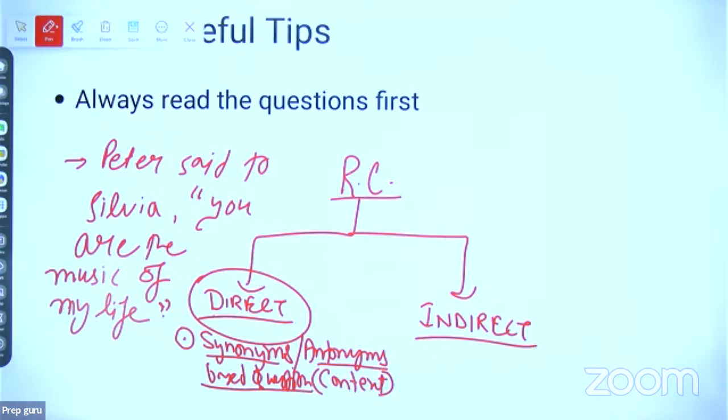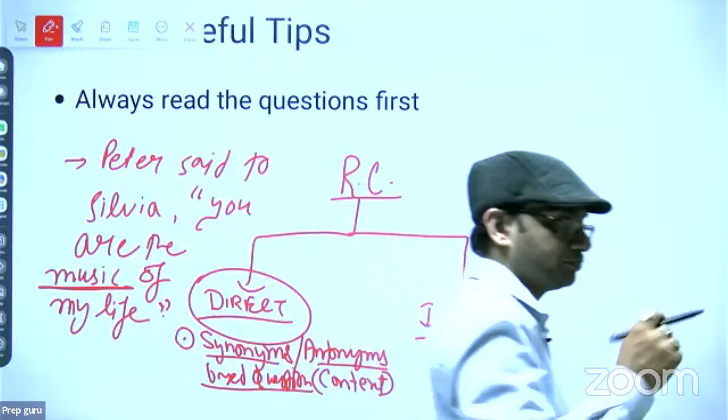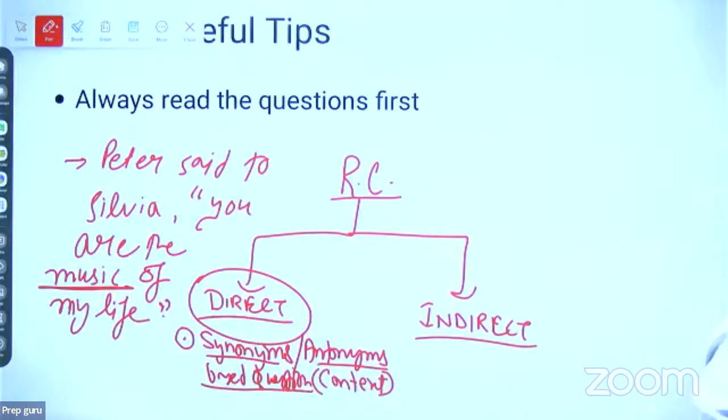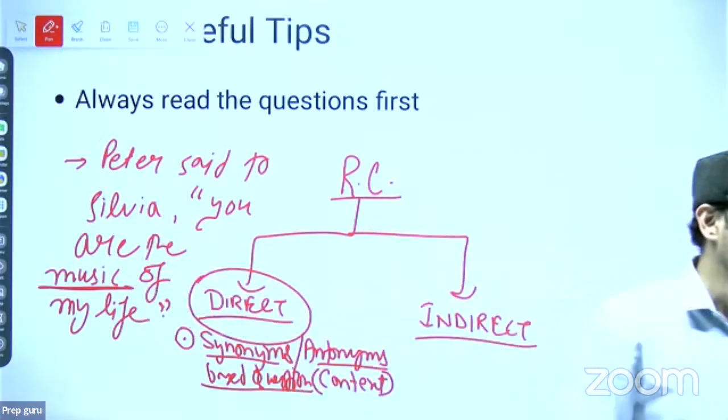Now the question is asking you, what is the meaning of music as given in the passage? What is the synonym of music? So can you guess? Folks on Zoom, can you guess what is the contextual meaning of music here? Anyone?